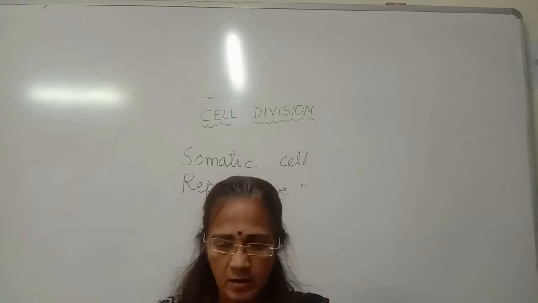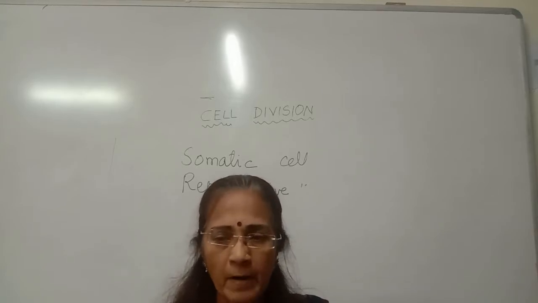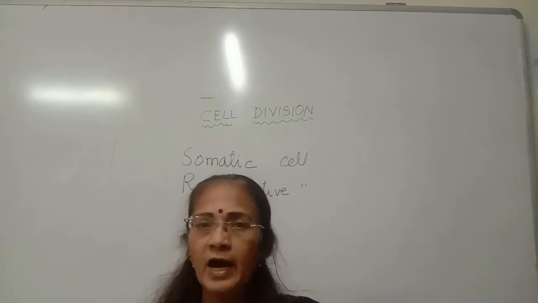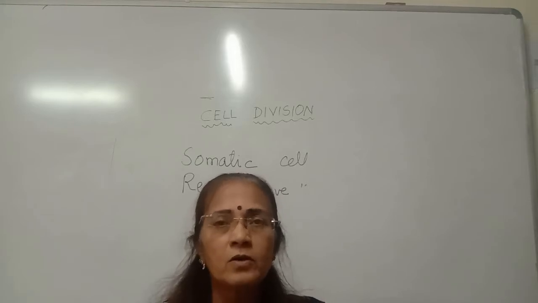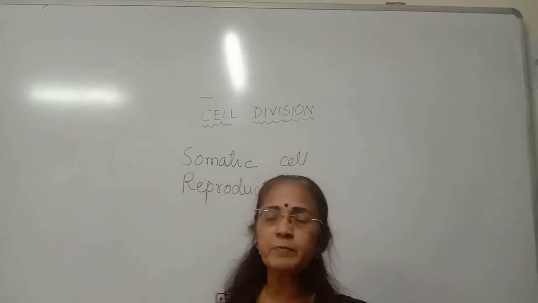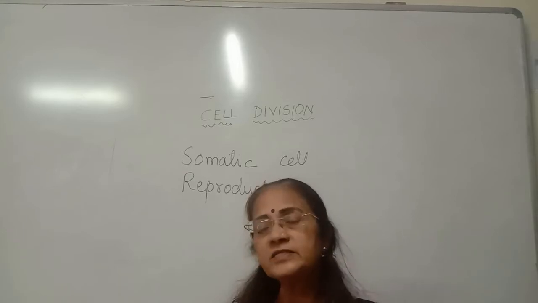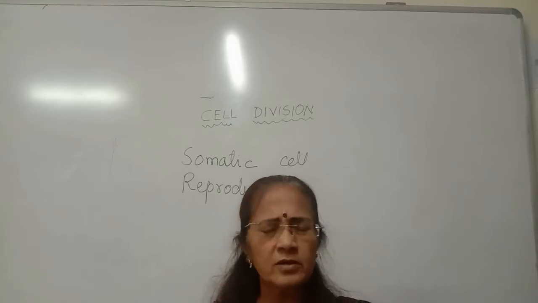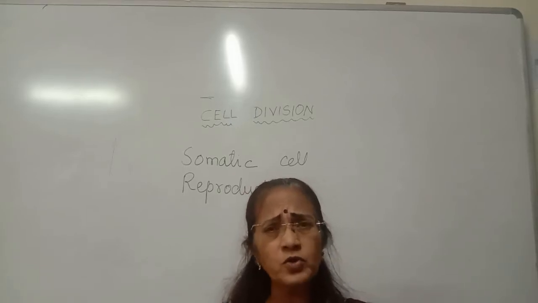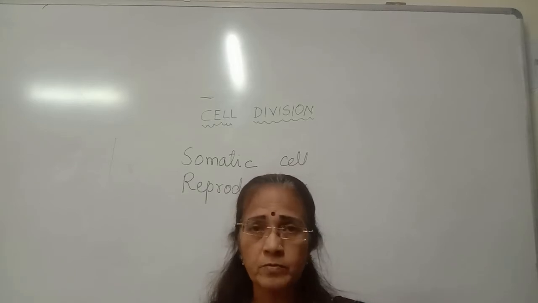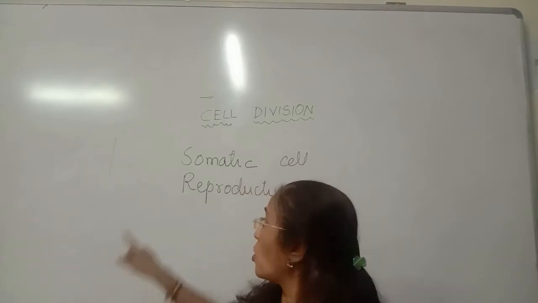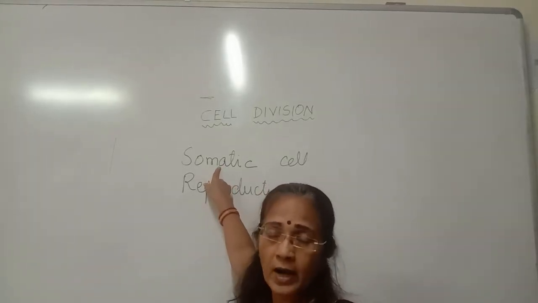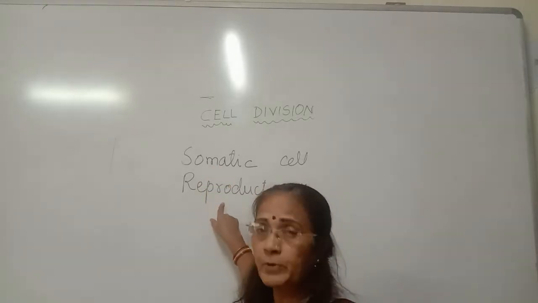Sperm and ova are the two gametes, the two gametic cells. Clear? So this ova and sperm take part in reproduction, while all other cells, for example stomach cell or the nerve cell or the excretory cell, that is nephron, do not take part in reproduction. So all those cells are called somatic cells, while only gametes, that is sperm and ova, or you can say egg, are said to be reproductive cells.